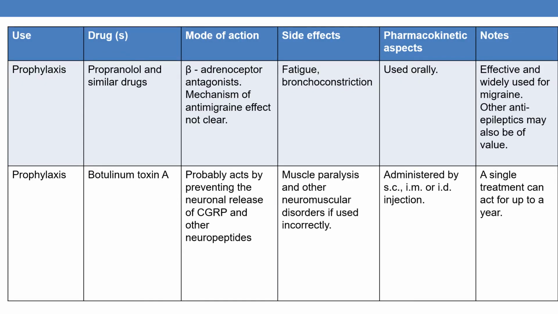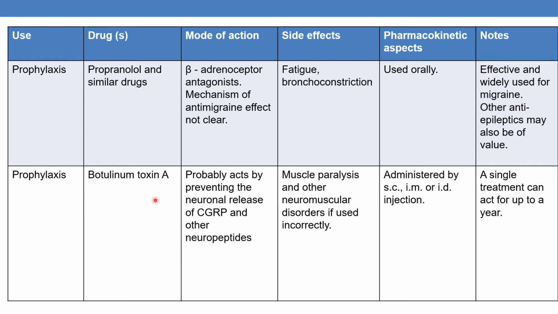The next drug is propranolol and similar drugs, that is nothing but beta blockers. So mode of action is beta adrenoreceptor antagonist. Mechanism of anti-migraine effect is not clear. Side effects are fatigue and bronchoconstriction. Propranolol is also used orally. It is effective and widely used for migraine. Other antiepileptics may also be of value.